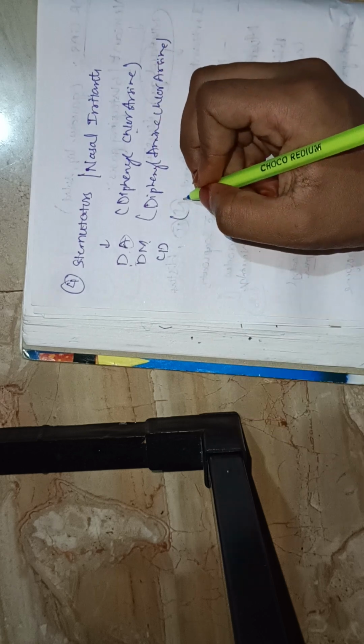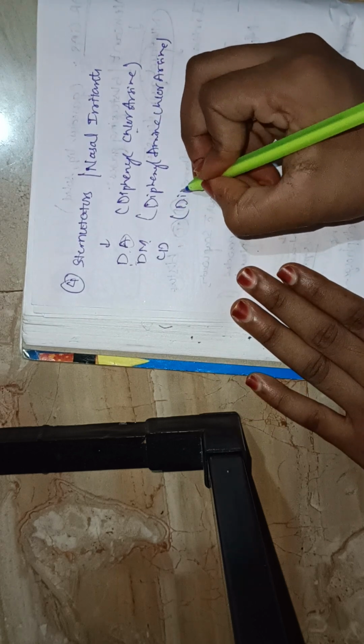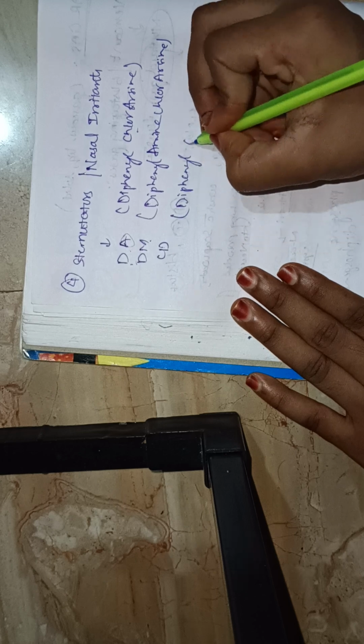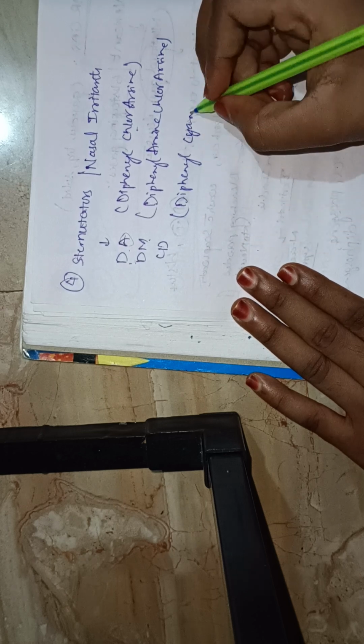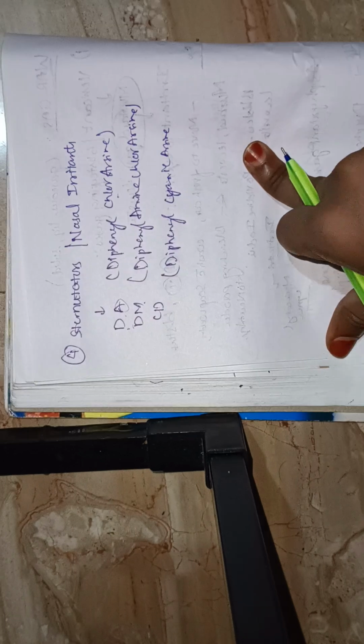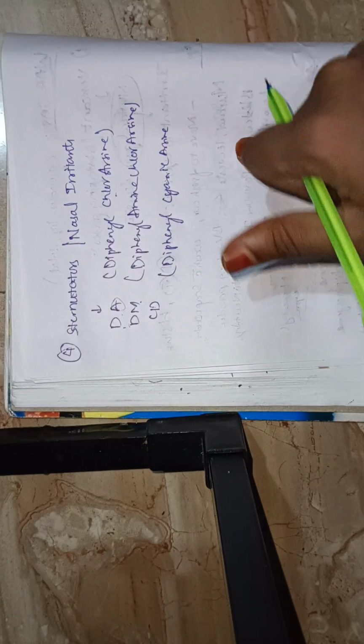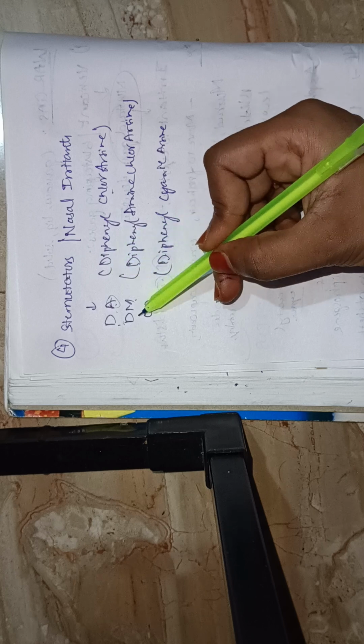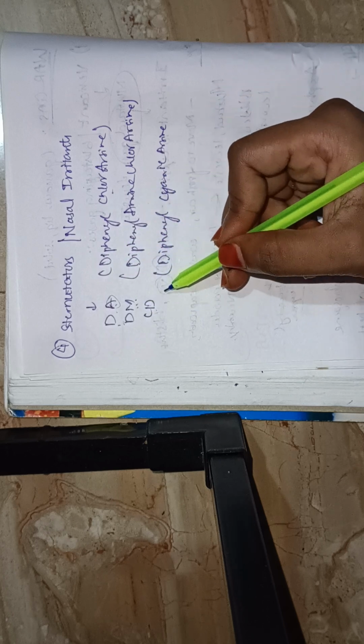CD means diphenylcyanarsine. All these come under sternutators.